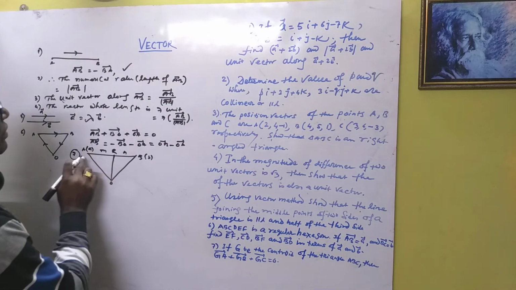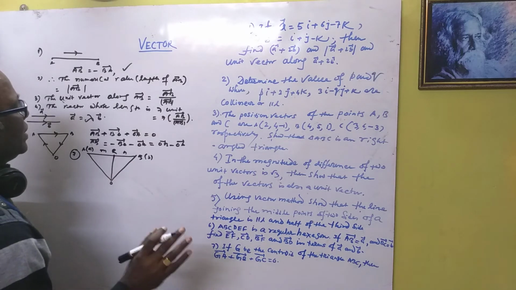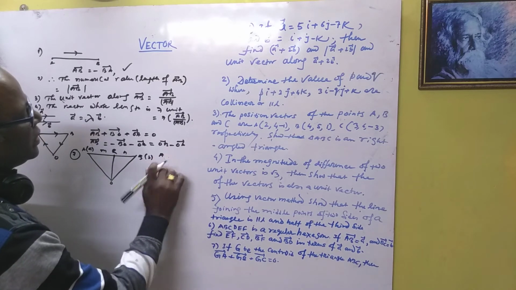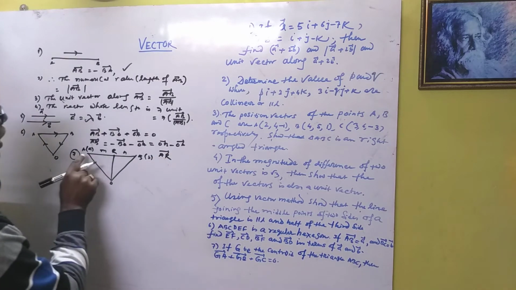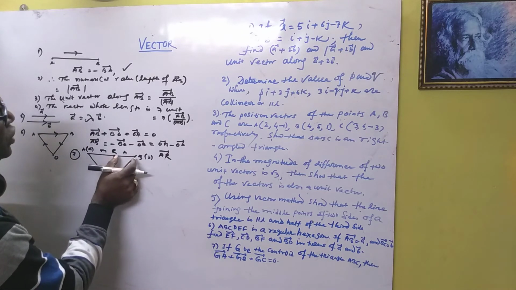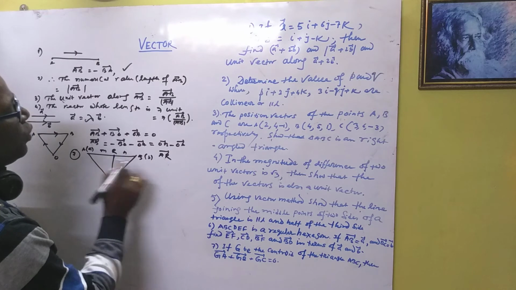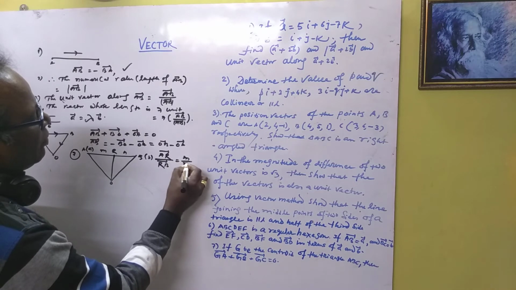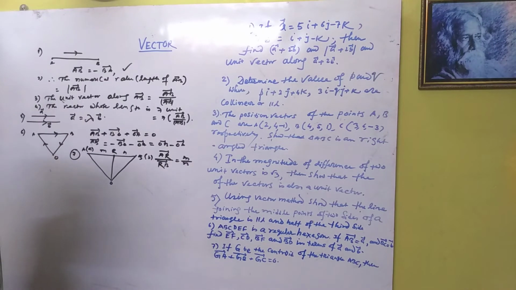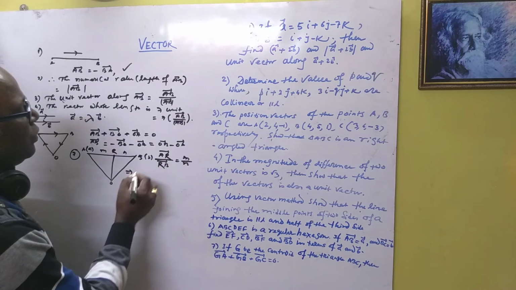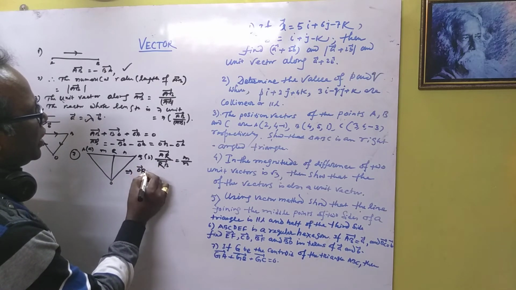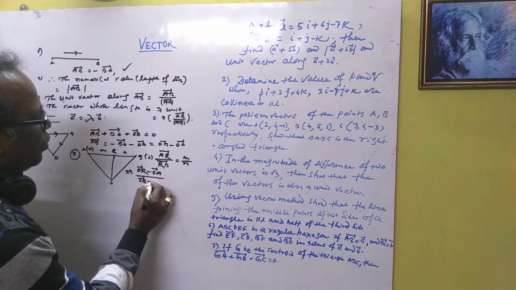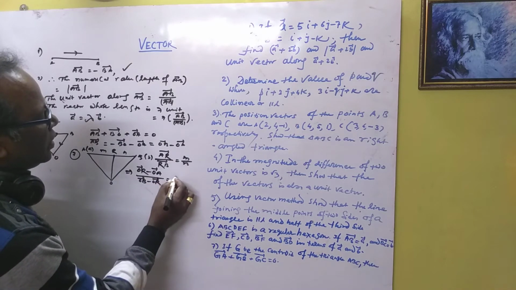See here, R divides AB, so we can write the section ratio. If we take AR, this is AR, the direction from A to R, then this ratio is represented by R to B, not B to R, so AR divided by RB. This is equal to M by N, since R divides in the ratio M is to N. So this is the notation of vector. Now AR is equal to OR minus OA, and RB is equal to OB minus OR. Just M by N.